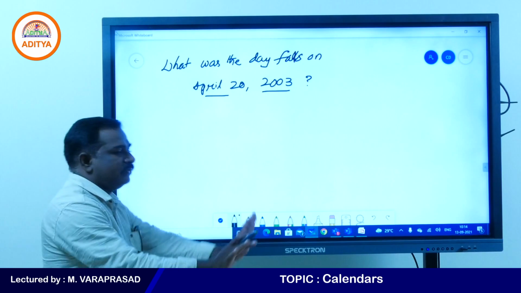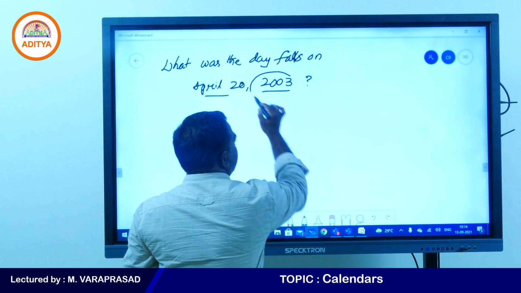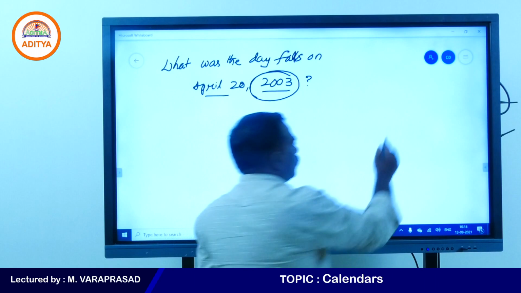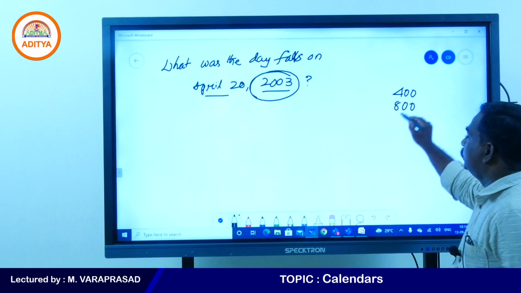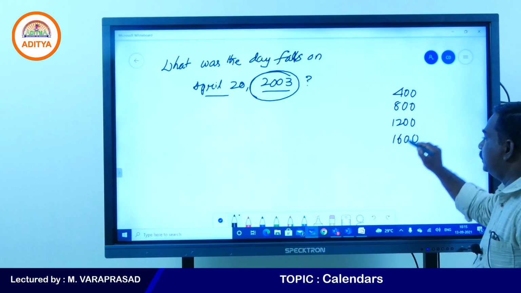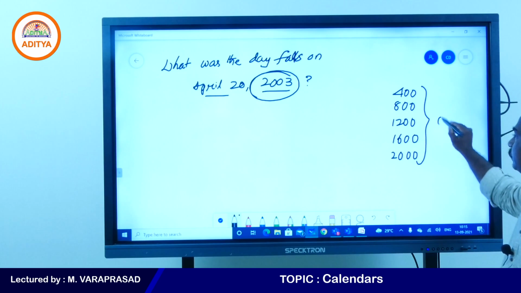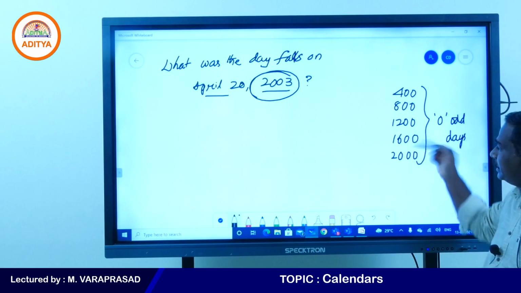So, what is our concept? First you need to take the year that is given. We know that 400 years have 0 odd days, 800 years have 0 odd days, 1200, 1600, and 2000 have 0 odd days. All these have 0 odd days because these are leap years in centuries.